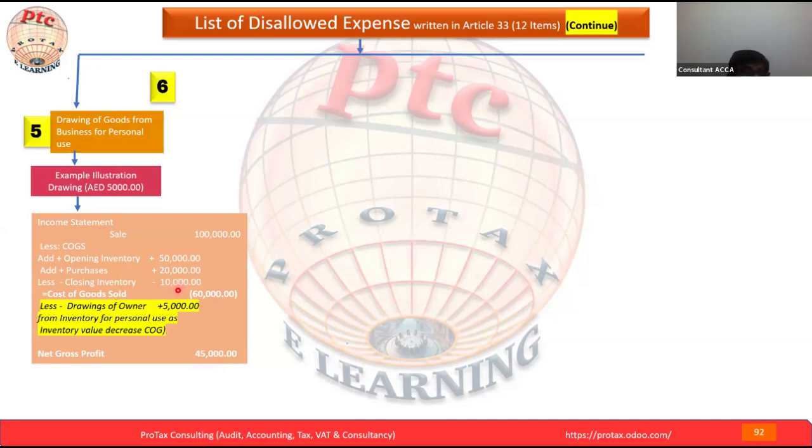But at year end, when you do the stock count, you find the inventory value is only 5,000, not 10,000. Upon further investigation, you find that the balance of 5,000 in inventory, whether cloth, garments or whatever the nature of the industry, was taken home by the owner or the owner's son.